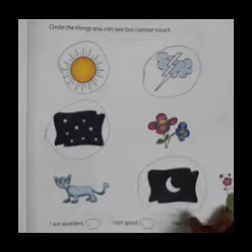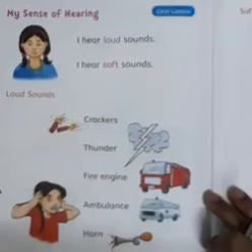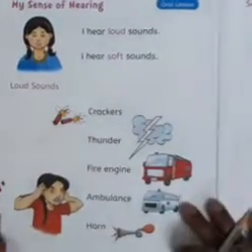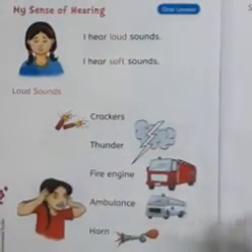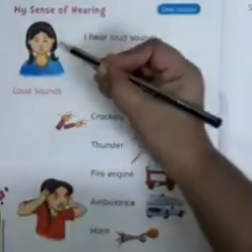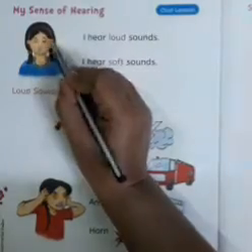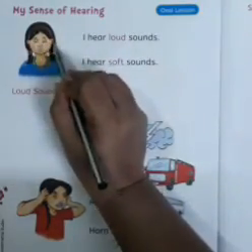Okay, children. Now, we'll move on to the next topic. The next topic is about hearing. Okay, children. We hear through our, which organ do we hear through, children? We hear through our ears. Can you see the ears? These are the ears. Can you see on both the sides of your head? Here, these are the ears.